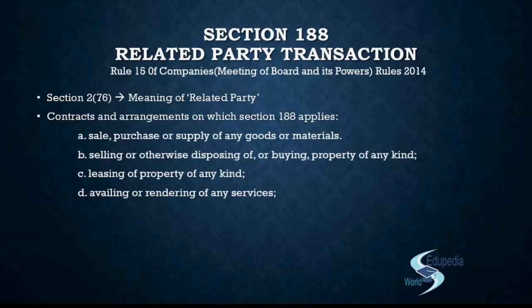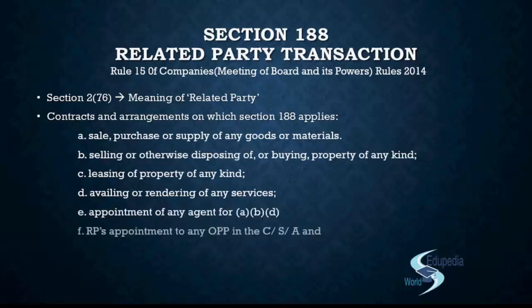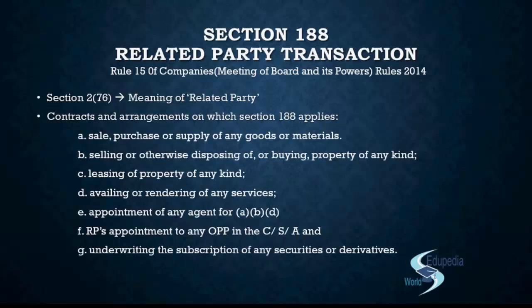If we involve an agent for these things, even the service via an agent will be covered. If a related party is appointed to an office or place of profit, we would consider that. And finally, if there is underwriting of the subscription of any security or derivative, we would cover it in related party transactions.